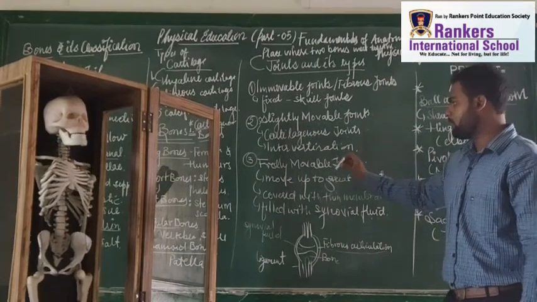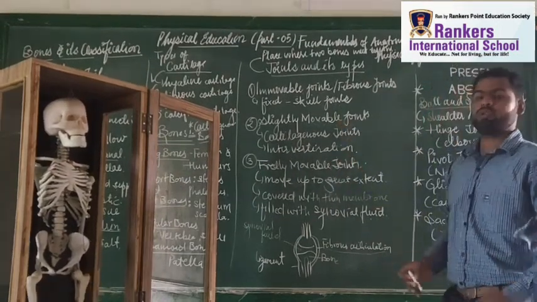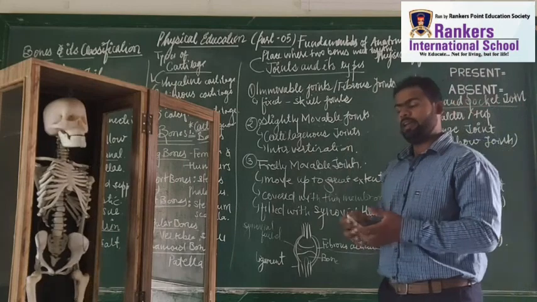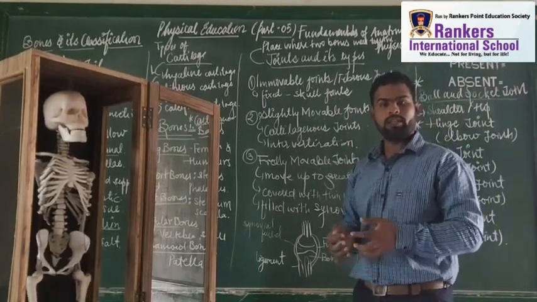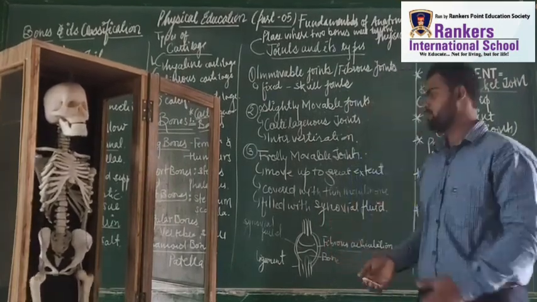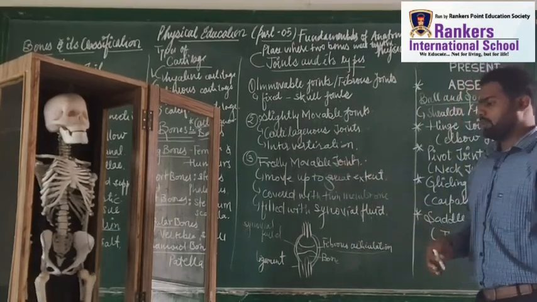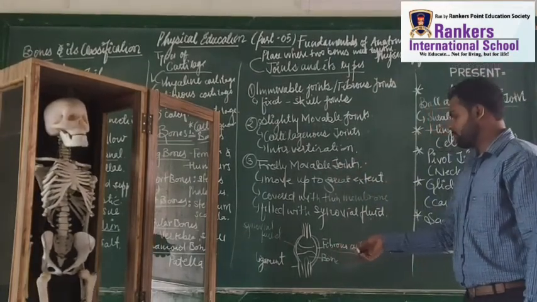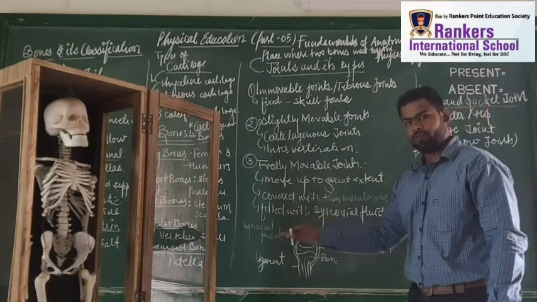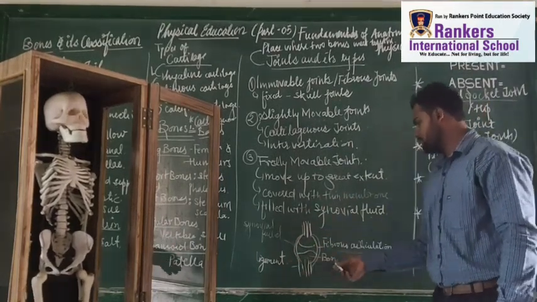We all know this. Freely movable joints are those joints which can move to some extent. Example, the knee joint. The knee joint is a freely movable joint. I can show you this diagram, which consists of fibrous articulation, synovial fluid, ligament, and bones.